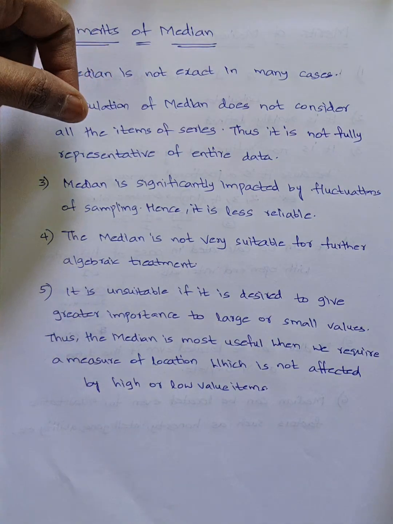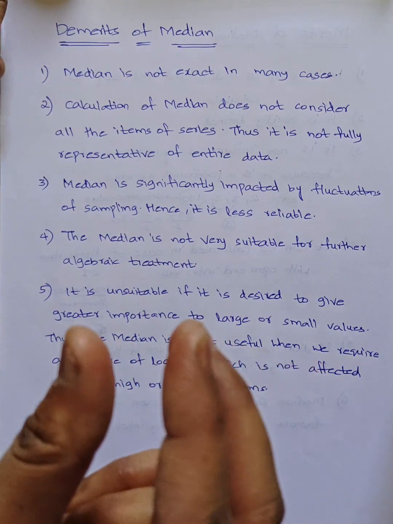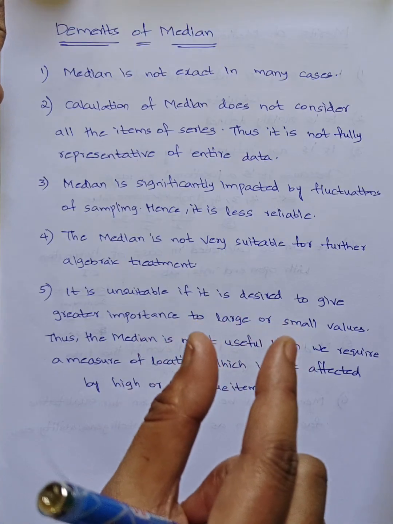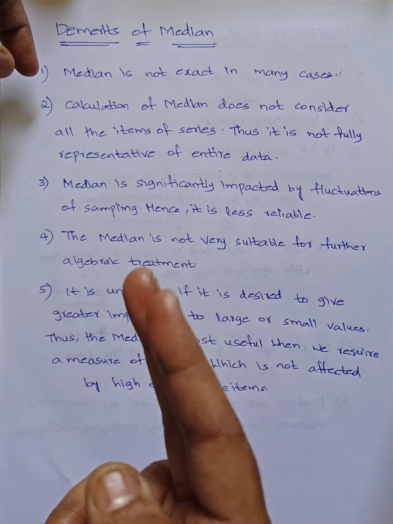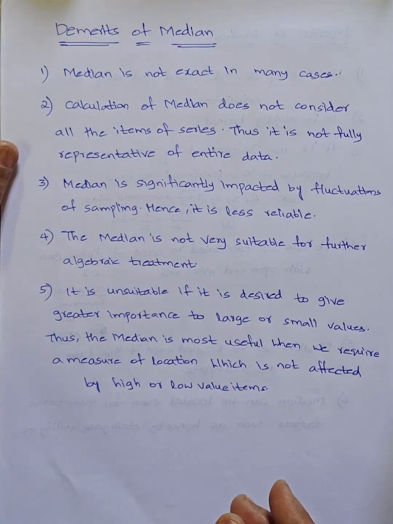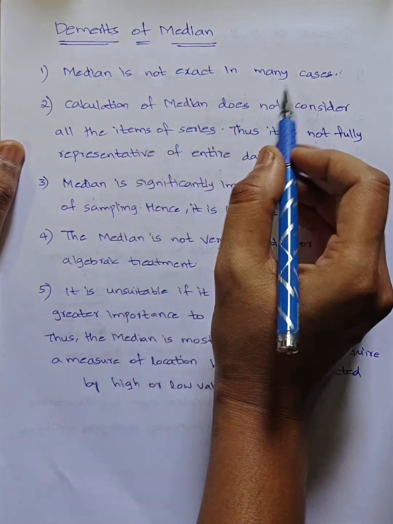If you want to give importance to the larger or lesser values, it is not suitable because it is considering only middle values, and in the even case only two middle values. It is not considering lower values, it is not considering higher values. So when we want to give preference to the higher or lower values, it is not suitable, because it is a measure of location which is not affected by higher or lower values.